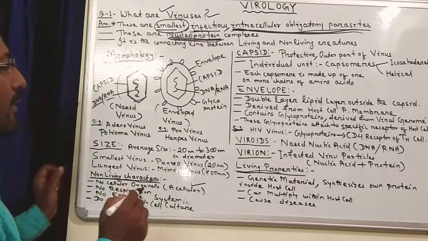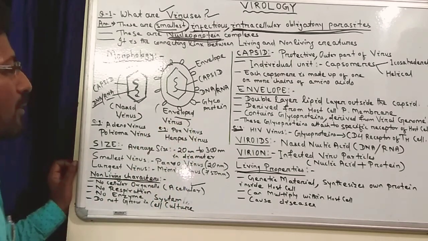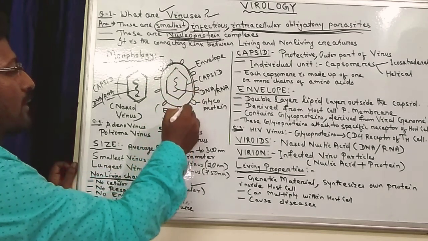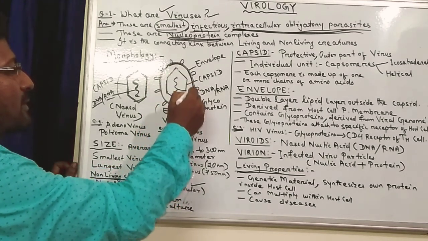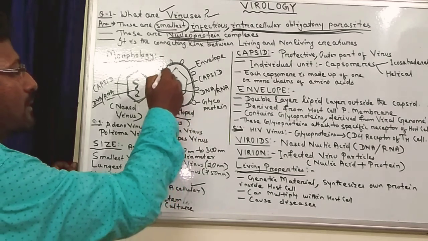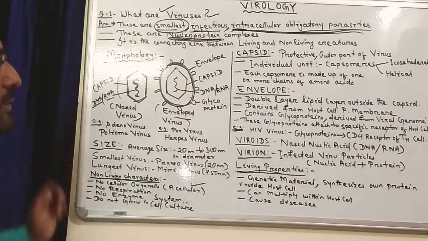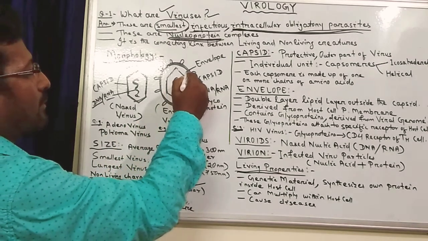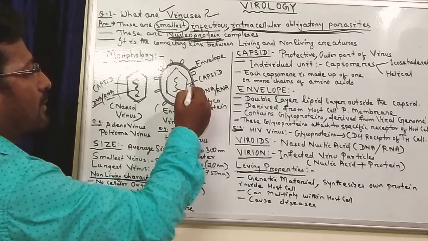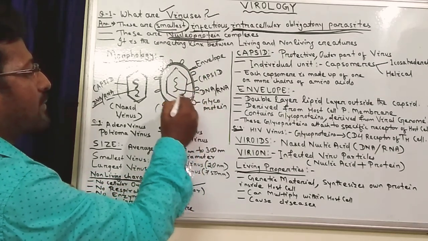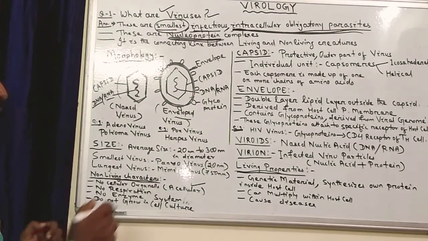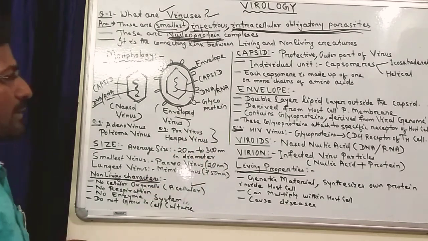Another kind of virus is called the enveloped virus. In the enveloped virus, apart from the capsid, there is an outer wall called the envelope. This envelope is a special thing in the enveloped virus, which is derived from the host cell plasma membrane. So in the enveloped virus, you will find three main important parts. One is the outer part, the envelope, then the inner part, the capsid, and within the capsid you will find the genetic material, which may be either DNA or RNA. You can note down these two examples of the enveloped virus: pox virus and herpes virus.